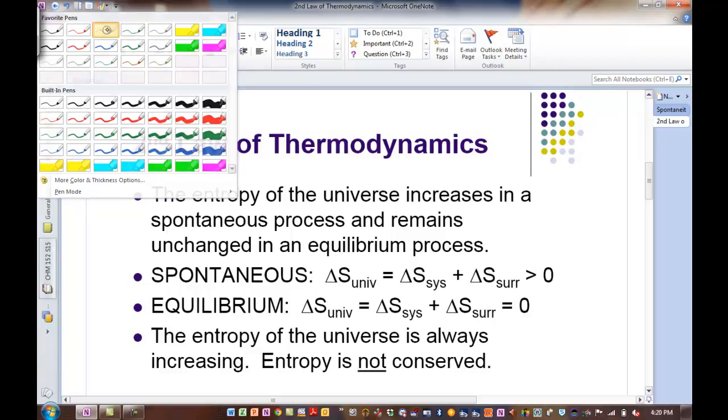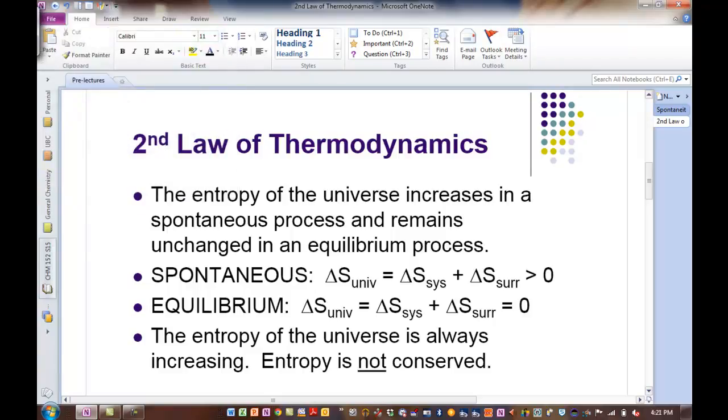let me get a pen real quick. The entropy of the universe increases in a spontaneous process and remains unchanged in an equilibrium process. Don't worry too much about equilibrium for now. We'll come back to that toward the end of the chapter. But really what we use the second law of thermodynamics for is one method to predict spontaneity.